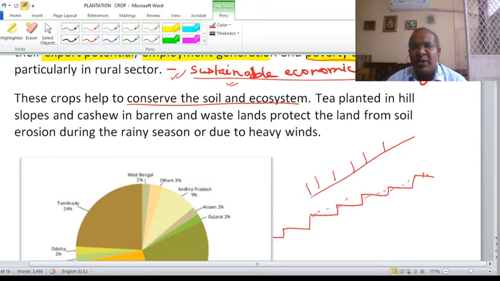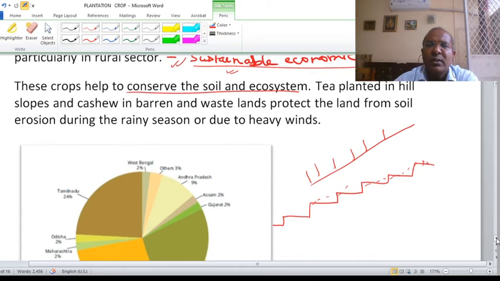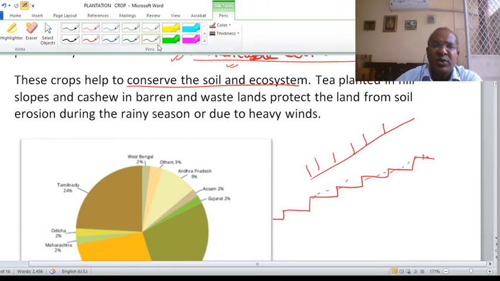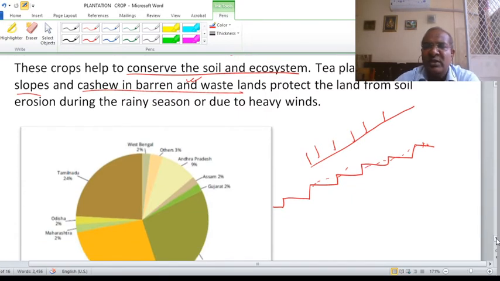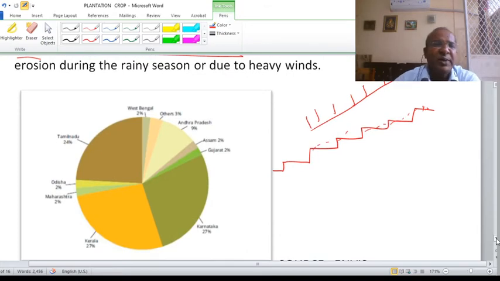In slope areas, plantation cropping should be the first choice. Tea can be planted in hill slopes, even rubber, and cashew in barren and wasteland in the coastal area, and they also help in conserving the soil in the surrounding area.